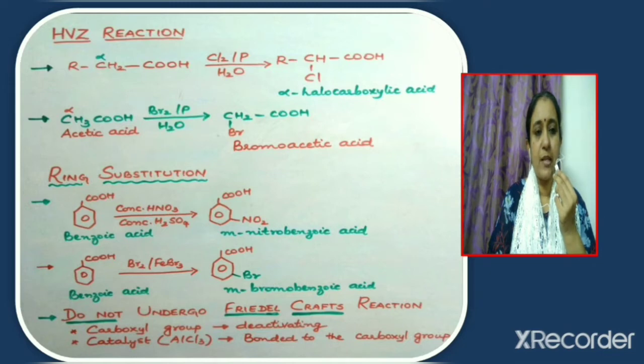The product obtained is alpha halocarboxylic acid. For example, when acetic acid reacts with bromine in the presence of red phosphorus, the product obtained is bromoacetic acid.